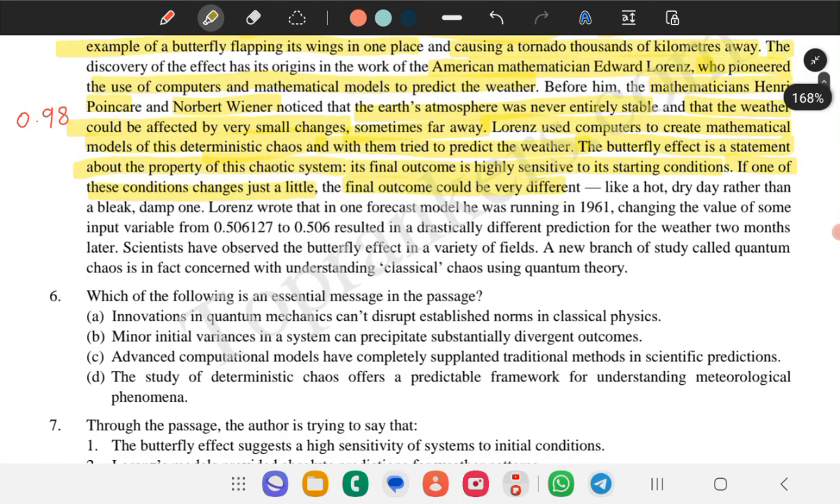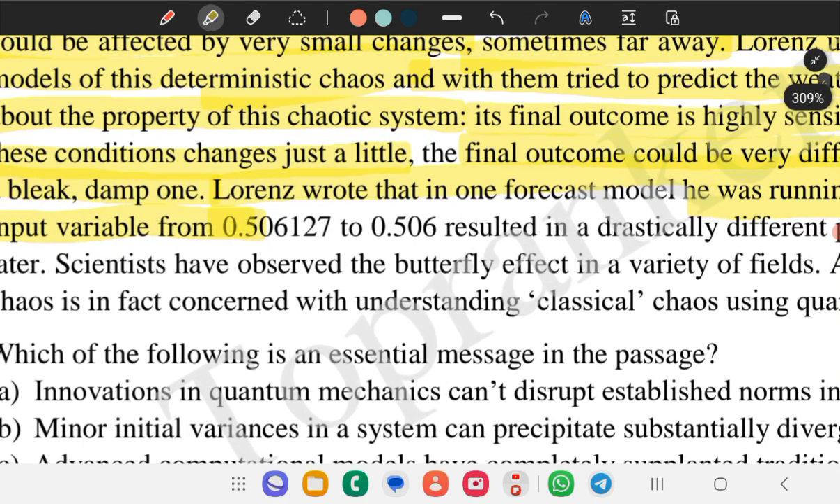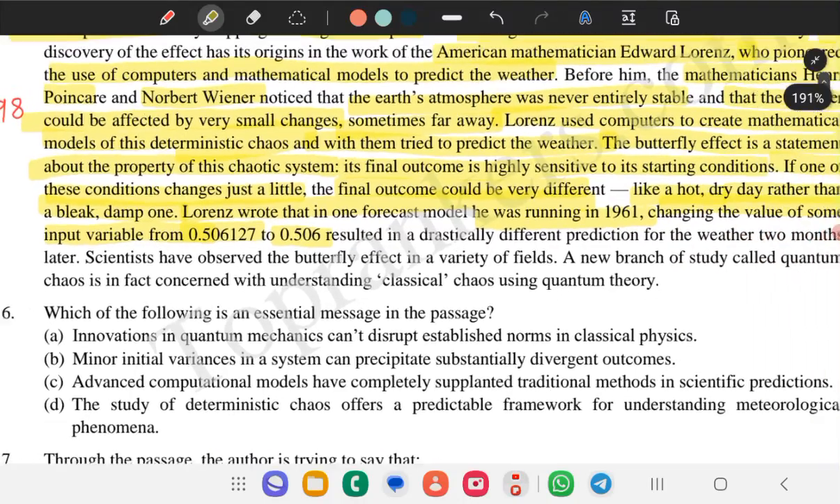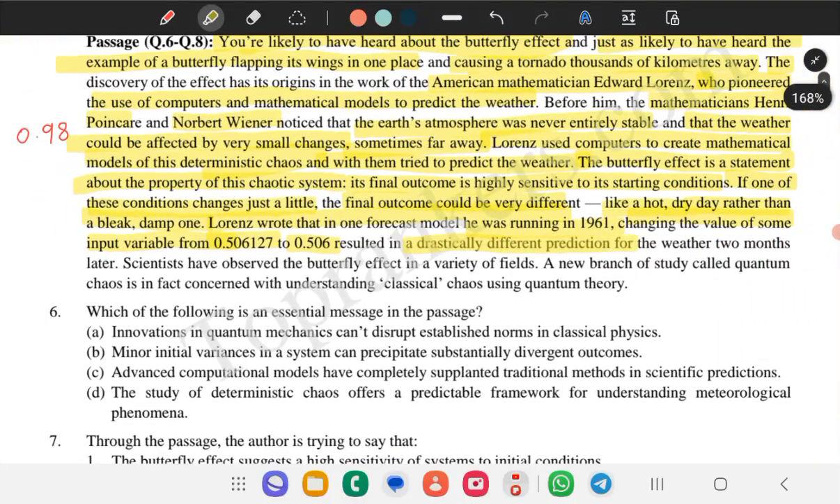Like a hot dry day rather than a bleak damp one. Lorenz wrote in the forecast model that he was running in 1961, changing the value of some input variable from this. See, if we change 0.506127 to approximately 0.506, it could result in a drastically different prediction of the weather. So even if we are doing a prediction of weather, we can't just round off the figures.